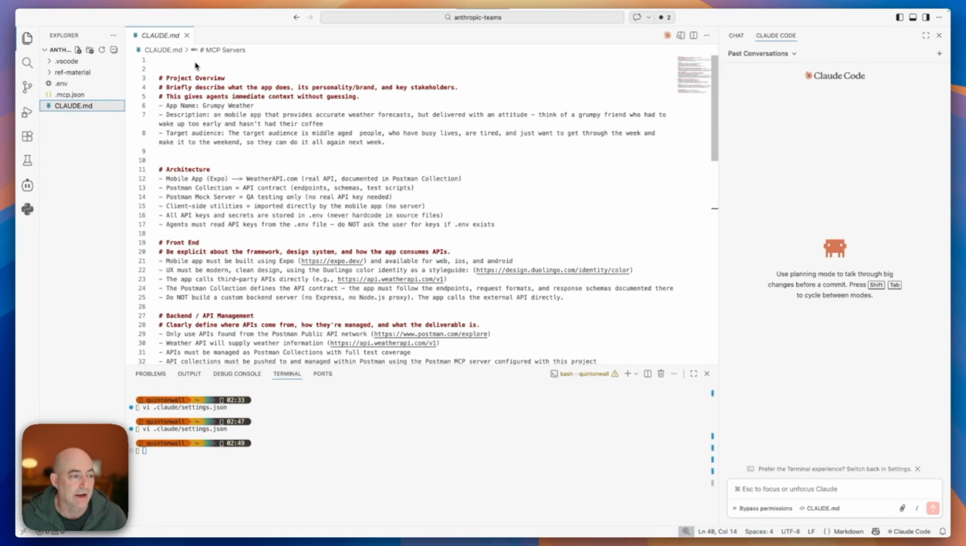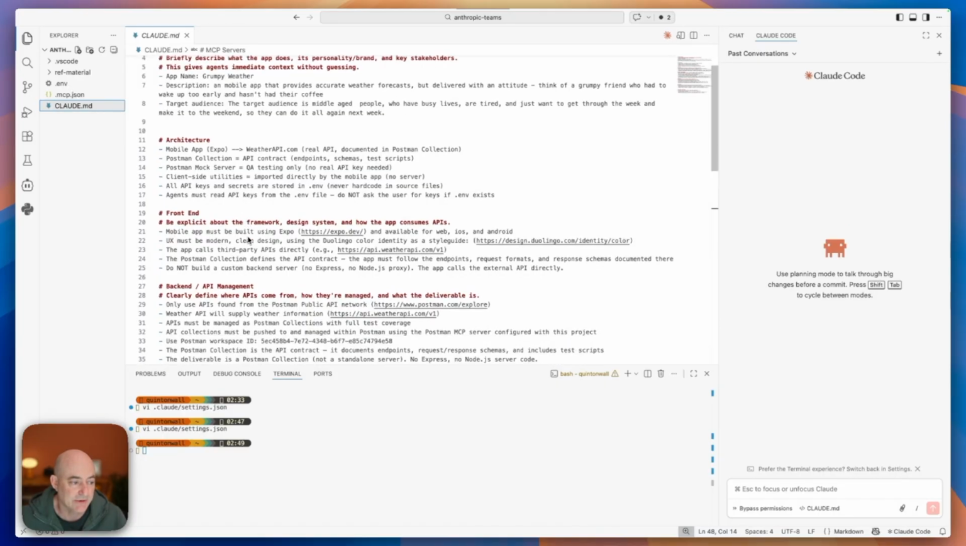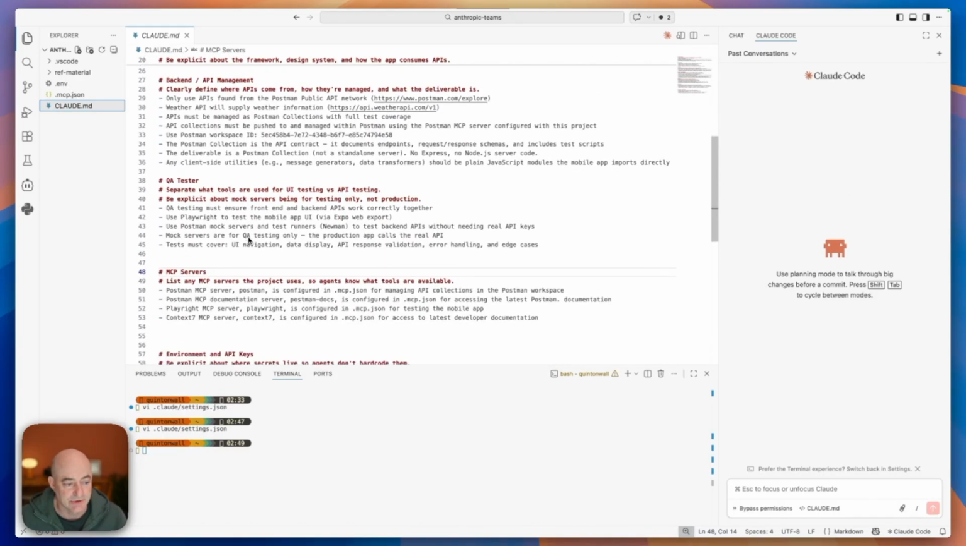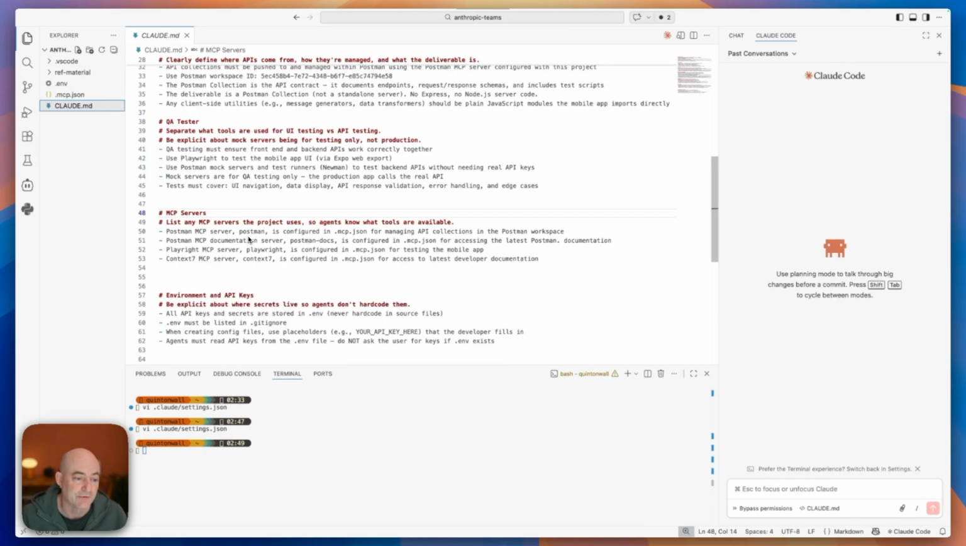We now have quite a comprehensive understanding of the application that we want to build, target audience, architecture, and tools that are available. Don't skip this step. You have to spend some time to make sure that your CLAUDE.md is correct before you even look at agent teams or any other coding aspects. Make sure your CLAUDE.md is well defined, and you can reuse this for every single project going forward.